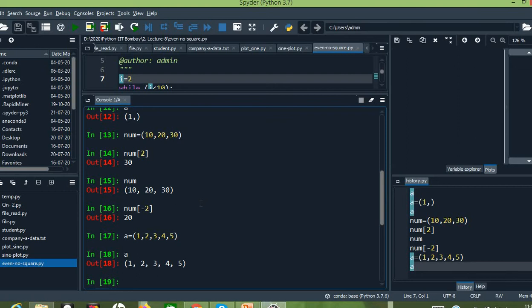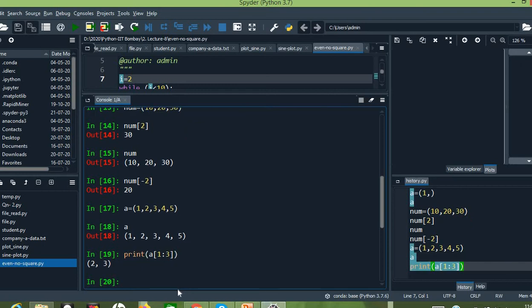Now I am going to print A of, I need to specify the index. Let me take from 1 to 3. Which means how many elements will be printed? The first index, second index element will be printed. Third index will not be included. So 2 elements will be printed in my output. The index starts from the first position to the second position.